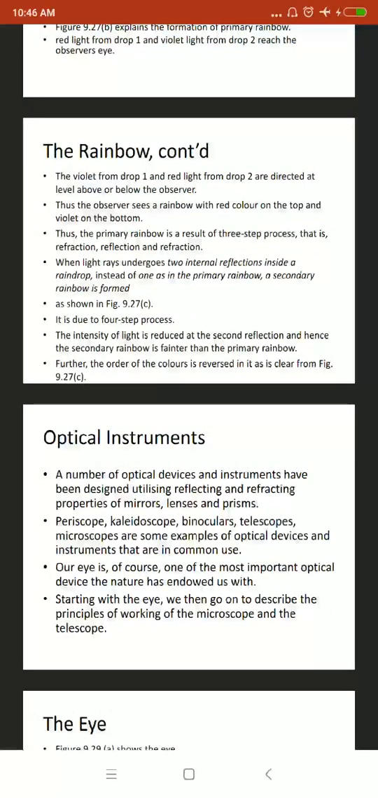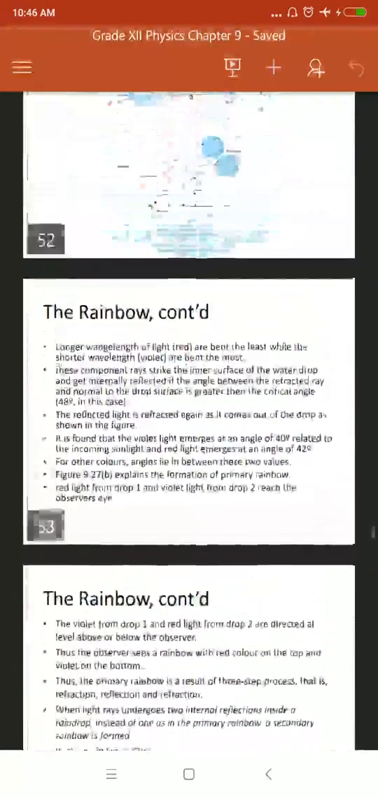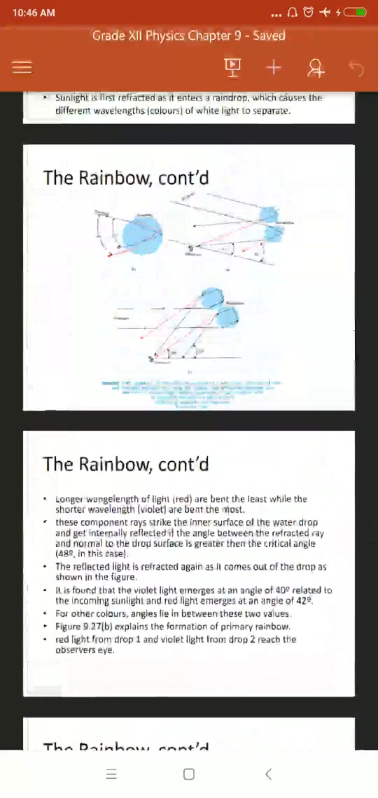Based on that, the observer can see the rainbow with red color on top and violet color at the bottom, as a different angle of refraction is there. The red color has a higher emergence angle of 42, as you can see in the diagram, and violet has an emergence angle of 40. So the red color, with the higher angle, shows at the upper level, and the violet color we can see at the bottom level. Thus the observer can see the rainbow.